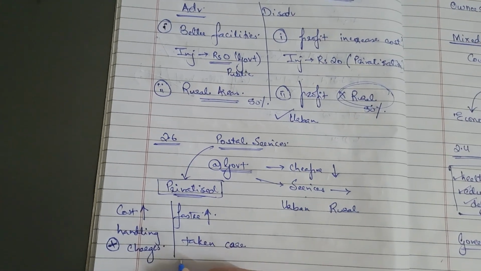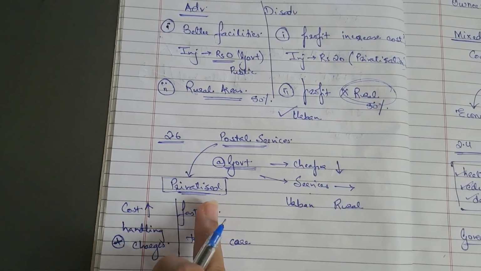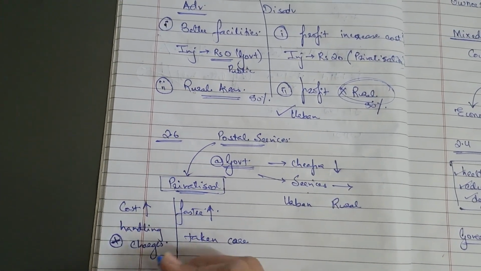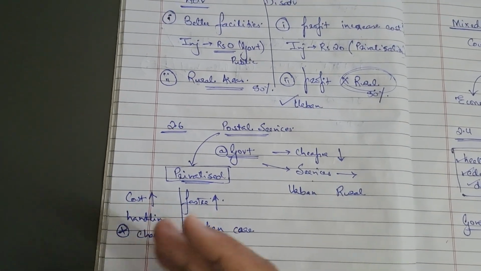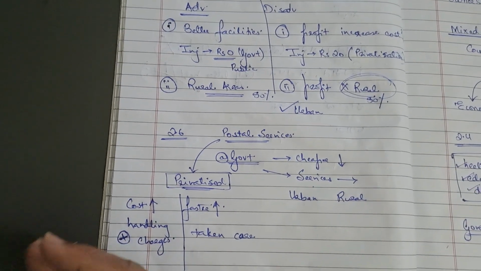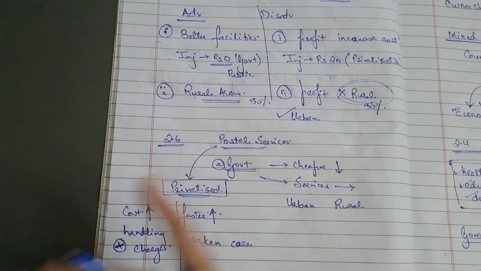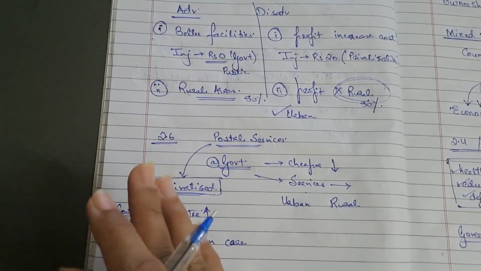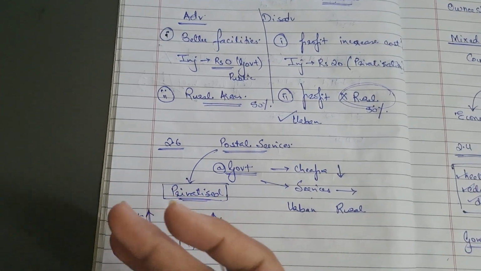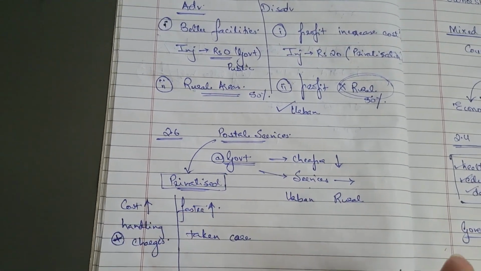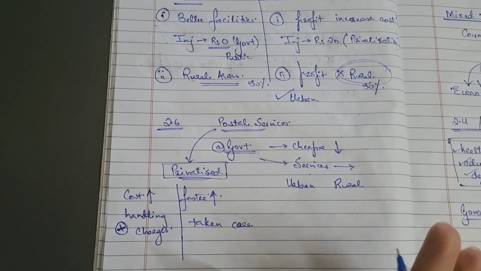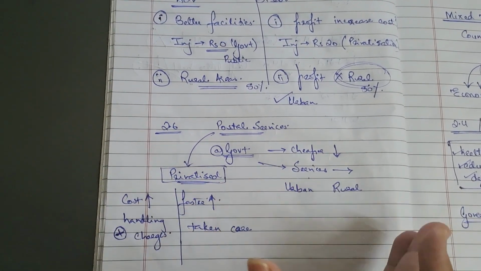And there are chances that the private business may not want to provide these services in either the urban areas or the rural areas. Urban areas, why? Because there are a lot of delivery services available, so they may think there is no need for post. Or they may withdraw from the rural areas thinking that there is not much of an educated population, so why would they need to post things from one place to another. These can be the possible advantages and disadvantages.